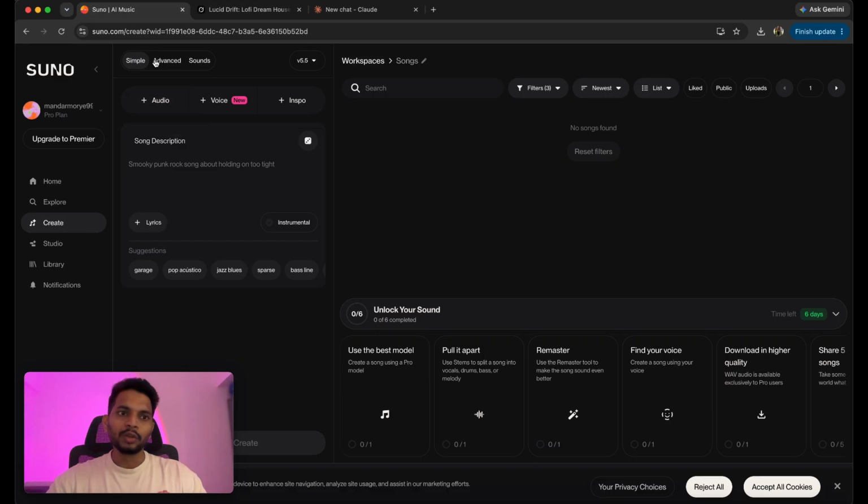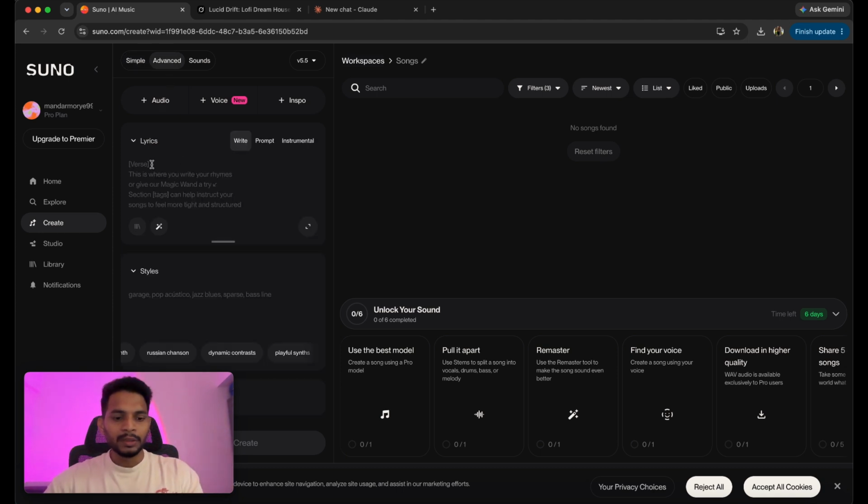Now there are three modes: simple, advanced, and sounds. Now, if you have some idea and you just want the Suno app to generate lyrics and everything for you, you can simply describe your idea here. But since we have lyrics and we also have the prompt of what styles we want to use, we'll go to advanced, right? We'll simply paste our lyrics here.